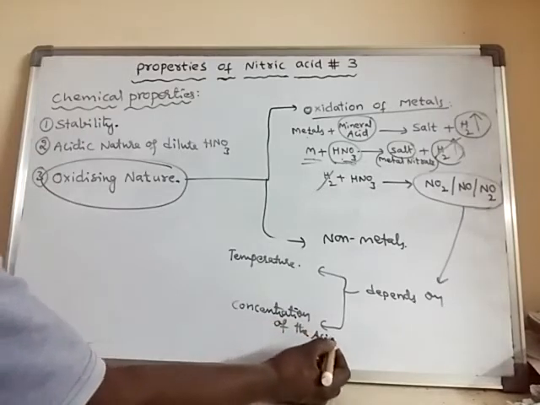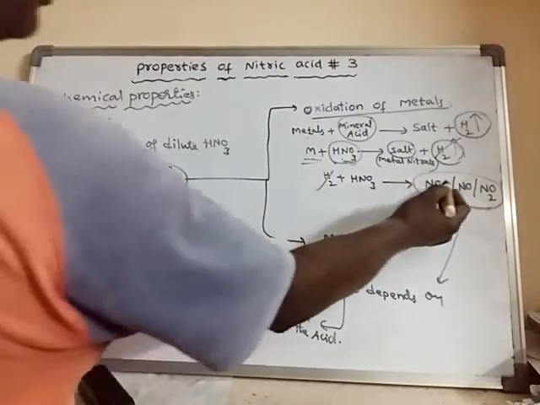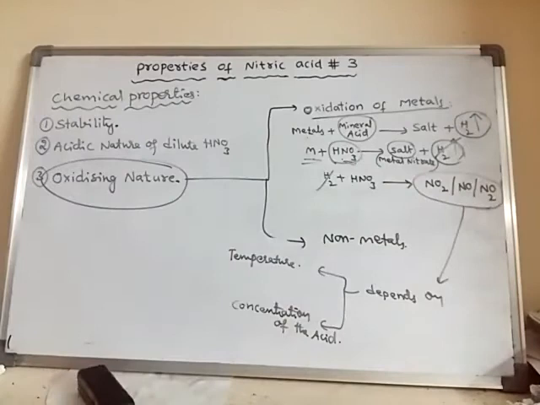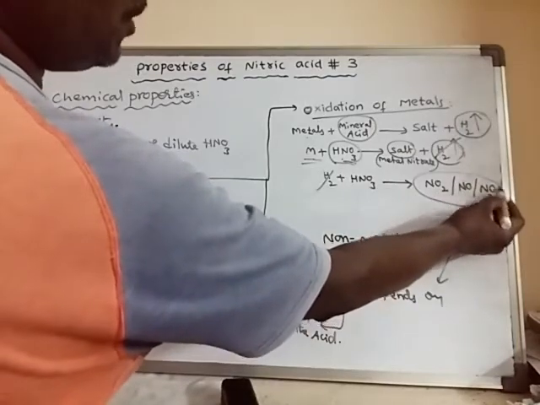acid. Okay, so with concentrated nitric acid, generally NO2 is formed. With dilute nitric acid, it may form NO or else N2O.